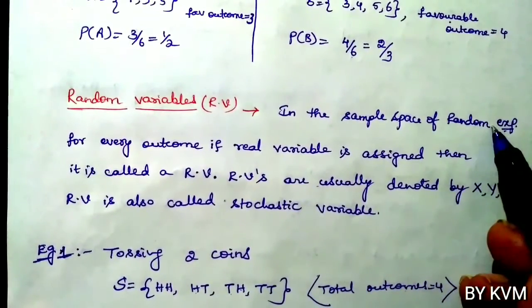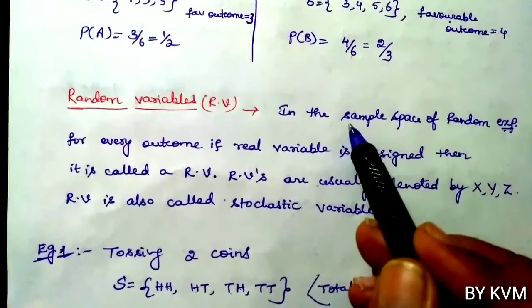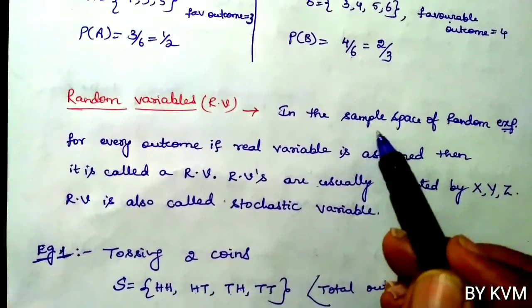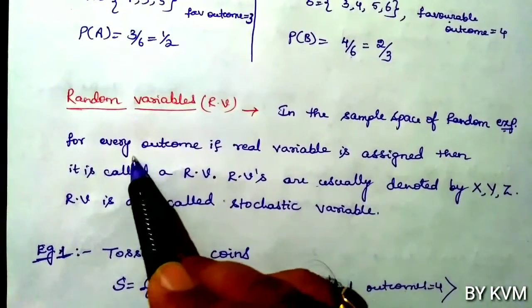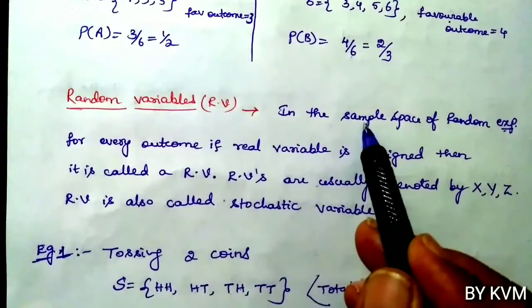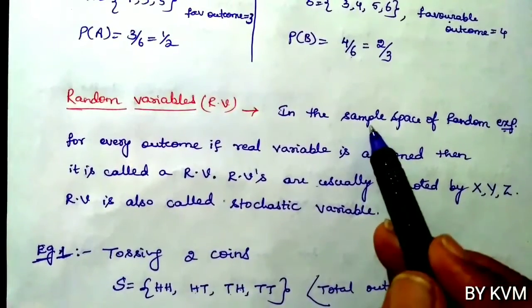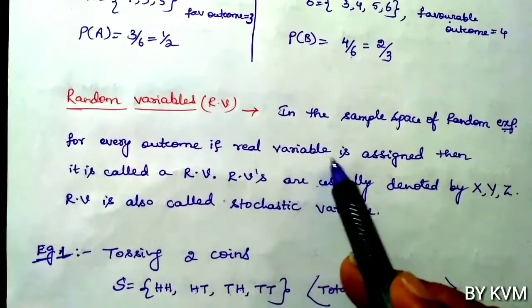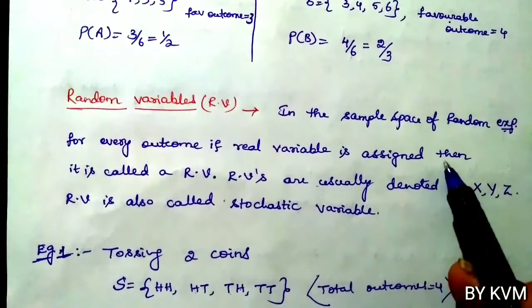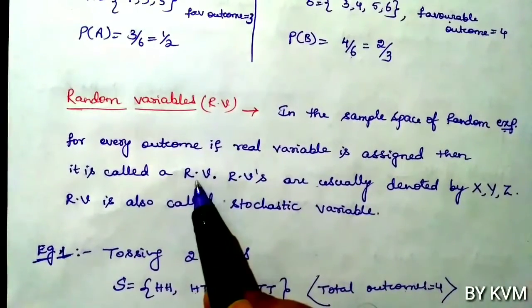For every random experiment, we can write a sample space. For every outcome in the sample space, a real variable is assigned, then that variable is called a random variable.